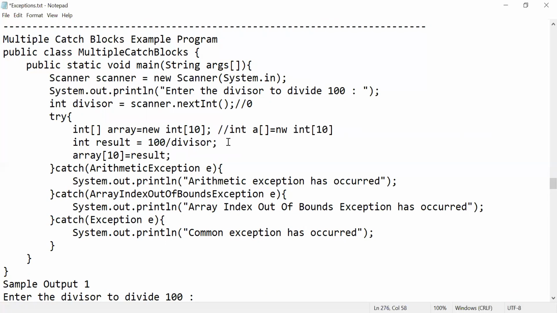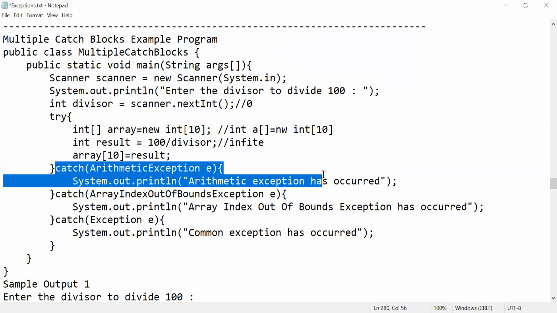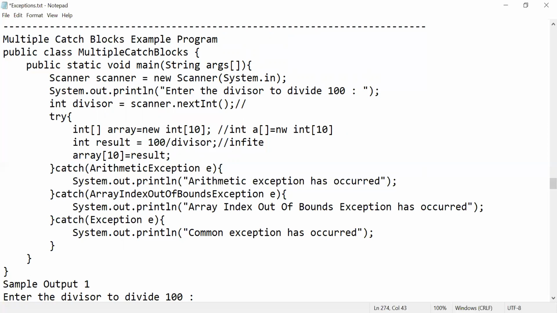What is my result here? So the result is nothing but 100 by 0, an infinite value, right? I got a problem here. So what is it catching? It is catching ArithmeticException. That arithmetic exception has occurred. Let us imagine I have given a value called 100 for the divisor. Now what happened? Your array will be initialized. After that 100 by 100 is nothing but 1.